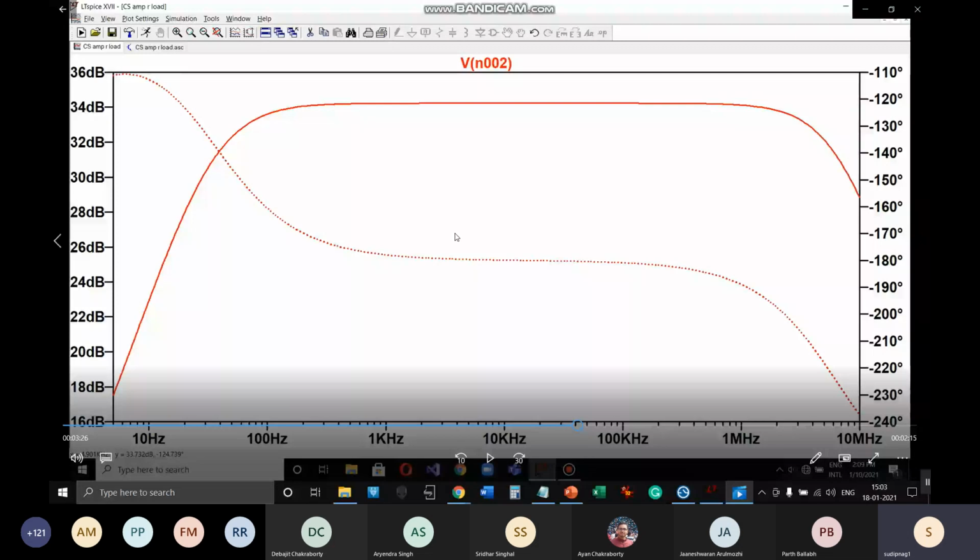In that experiment, you can think that there are two time constants. So there is a charging time constant: the PMOS internal resistance under on state and the load capacitance. The load capacitance is a fixed value, but the on resistance of PMOS is unequal to that of NMOS. So R on for PMOS times CL is one time constant, and R on of NMOS times load capacitance is another time constant. As a result, you are getting two time constants.